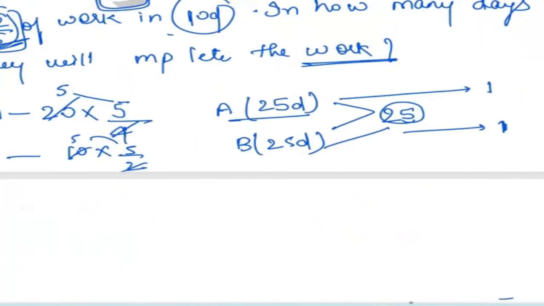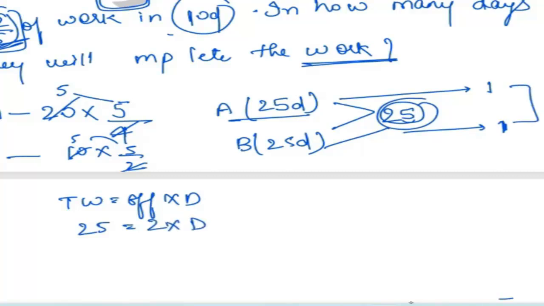So how will you find out the total work? Total work is equal to efficiency into days. It means the total work is this 25. What is the total efficiency? 1 plus 1, 2. Divide by the number of days: 25 by 2, it means 12.5 will be your total days.